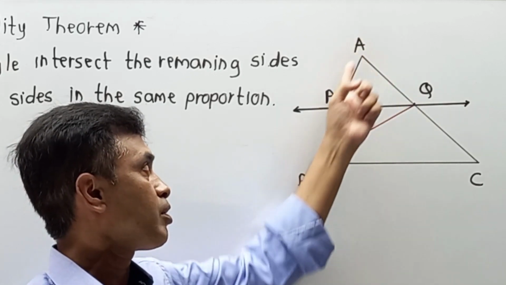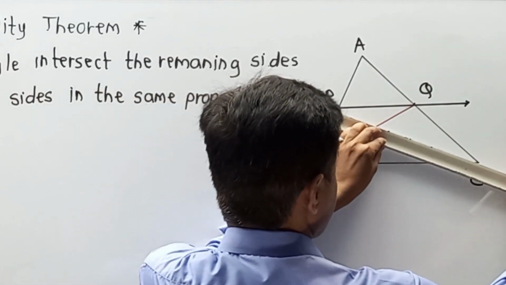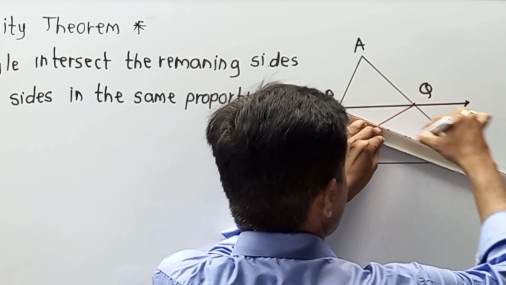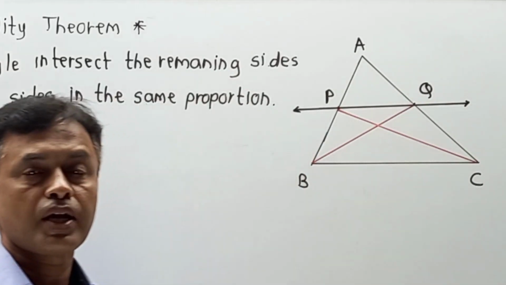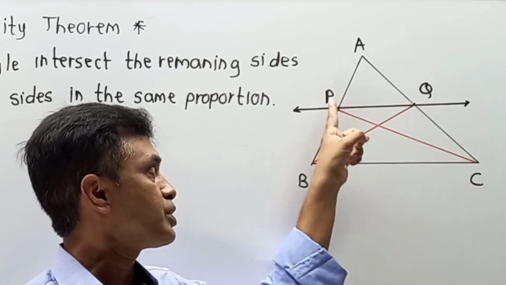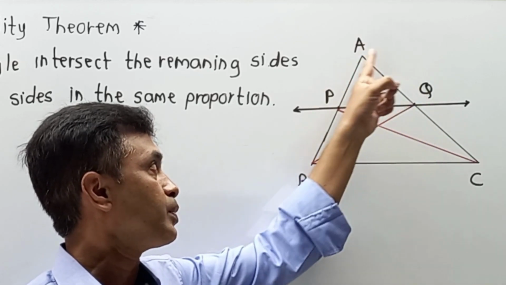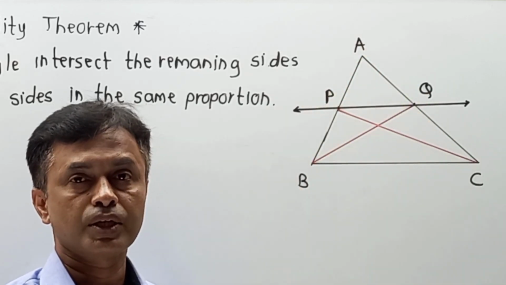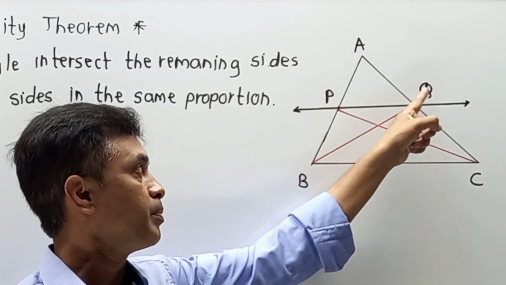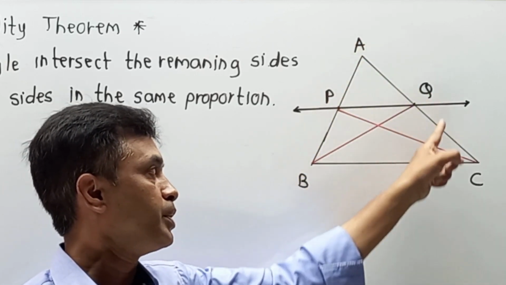Similarly, I have to take a comparison of APQ with second triangle also. So second construction is join P with C. I have drawn the second construction, that is joint PC. So I can have another triangle PQC, which is going to get compared with APQ. Means first of all we are going to compare APQ with PQB, and second we are going to compare APQ with PQC.